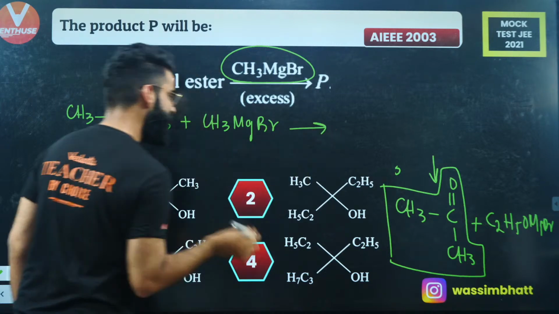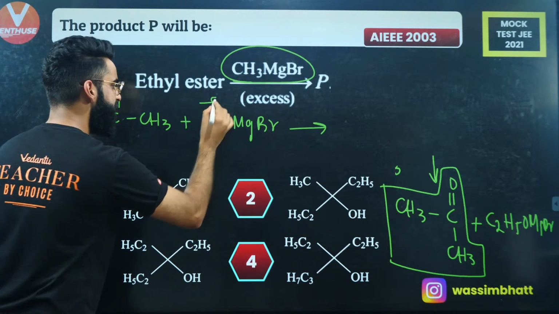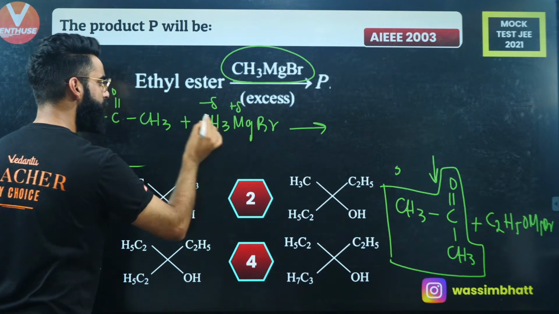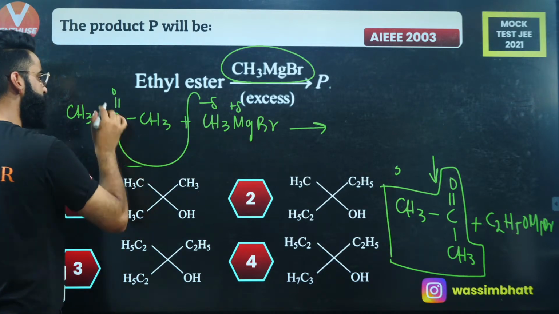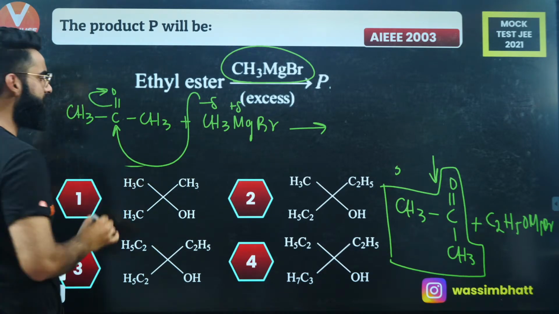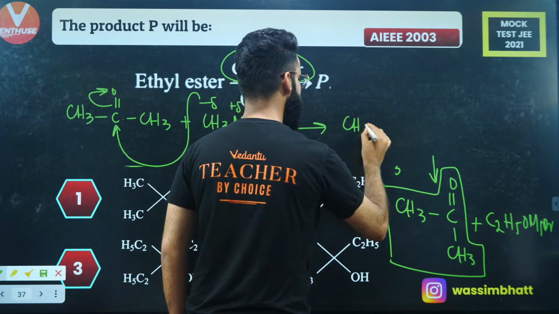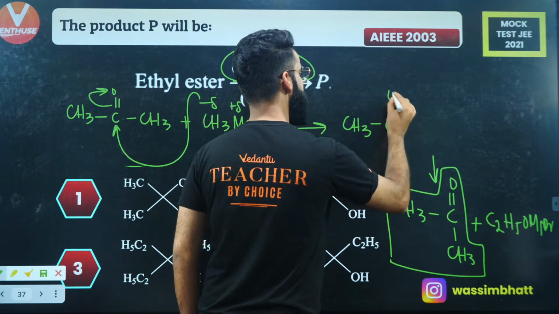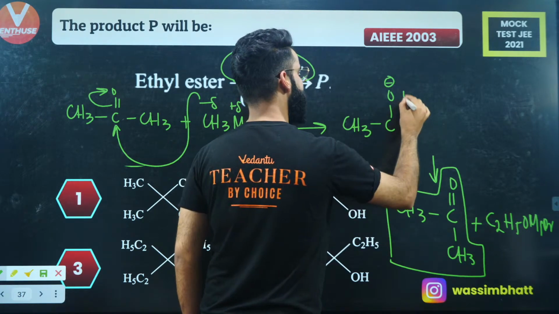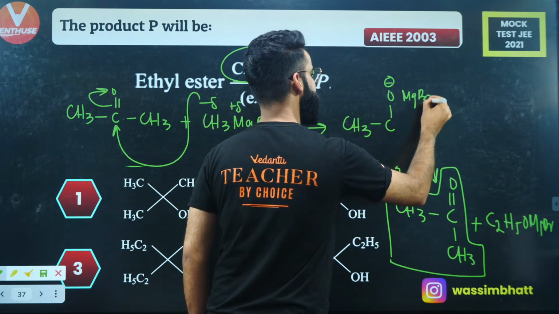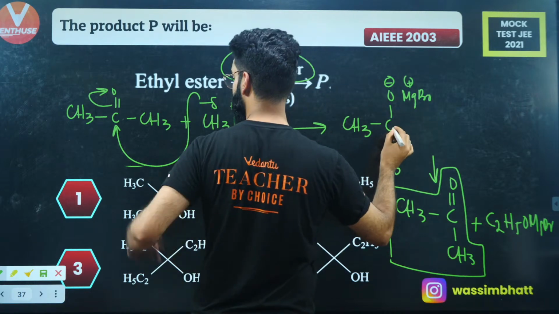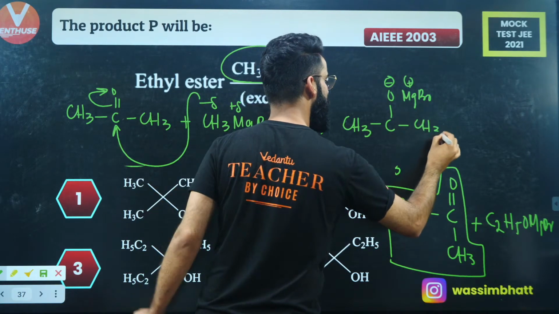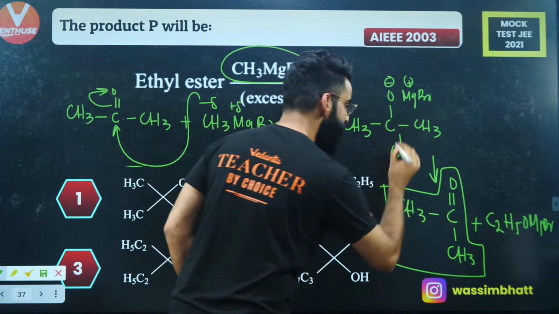Yes. Similarly, the same process is going to happen. This is negative, right? This magnesium is positive. This carbon is going to attack at this position, due to which this bond will be broken in this way. So what do we get over here in this case? It's going to be CH3, this is going to be C, oxygen with a negative charge. It's going to attract MgBr positive towards itself, right? And with this carbon, already there was CH3, now one more CH3 is going to come, right?